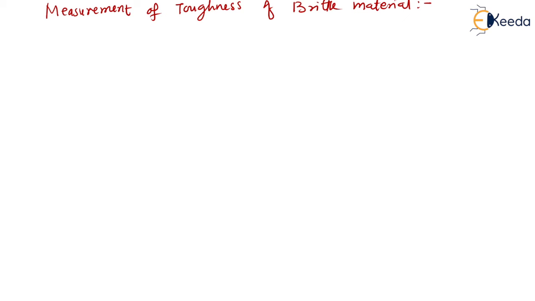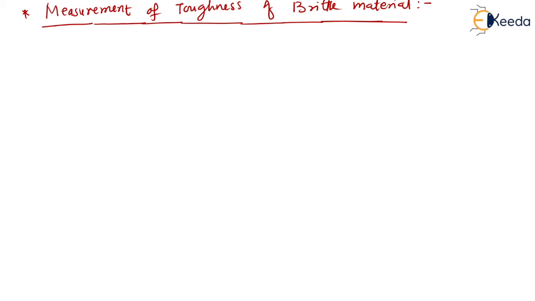So dear students, if we see the area of the stress strain curve for the brittle material, definitely brittle material does not have much capacity to absorb energy. They do not have any kind of yielding, they simply break. For that reason, the area of the stress strain curve for the brittle material is very small, and therefore this area method is not a suitable method for measurement of the toughness of the brittle material, isn't it?